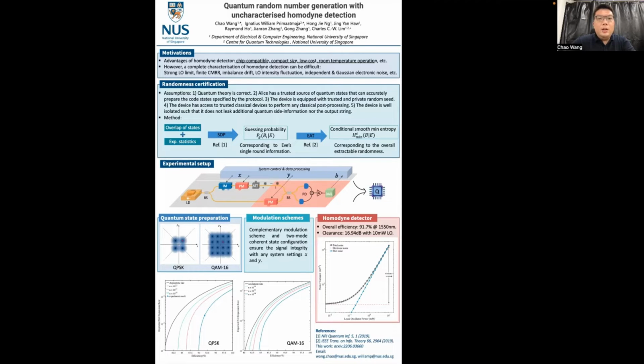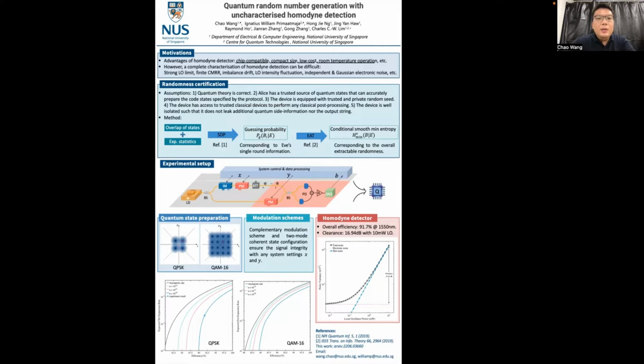So in terms of the randomness certification, we come up with a security analysis, which comprises two main parts. The first part is the semi-definite programming method proposed by our group in 2019. And the second part is the entropy accumulation theorem, EAT. The details of the security analysis have already been presented by our group member William in last year's QCrypt, and we also present the details of the analysis in the arXiv paper. You can find it online. So here I just give a brief introduction of the randomness certification.